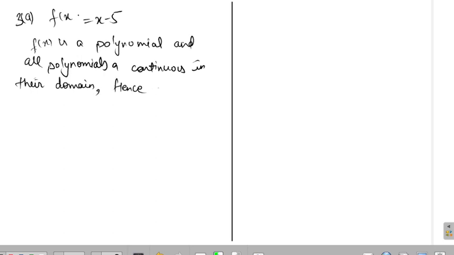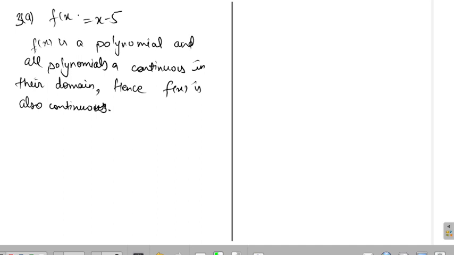Hence, f(x) is also continuous. See, there is a longer method to prove this also. If it is a question of 1 or 2 marks, you can just write this statement that this is a polynomial, hence it is continuous. If it comes in 4 or 5 marks, we will do something else. I will tell you some other time.